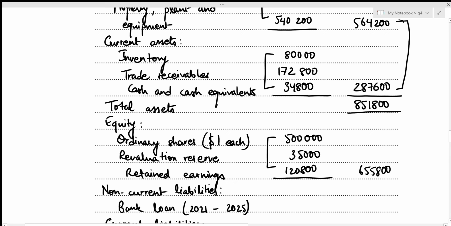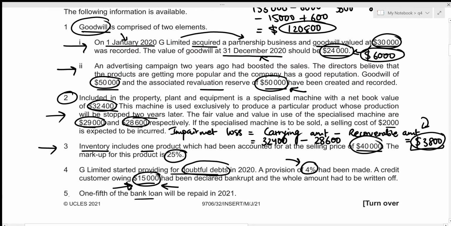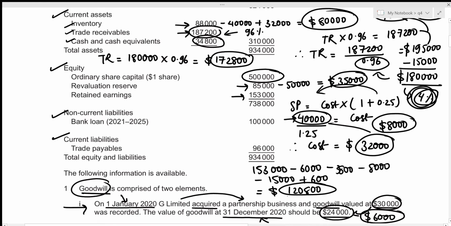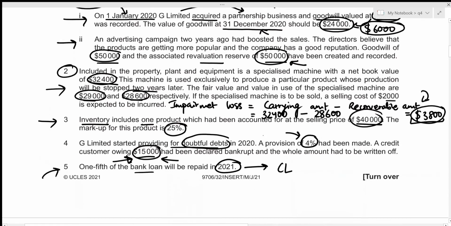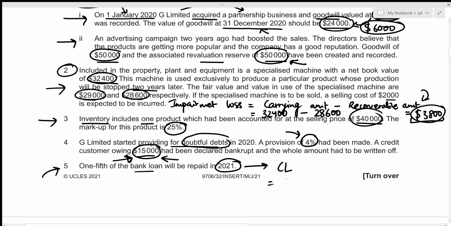655,800. Okay, now we can move towards the non-current liabilities of bank loan, and we were given additional information regarding bank loan. Right here, 1/5 of the bank loan will be repaid in 2021, which means that this will be repaid within a year. So this automatically now becomes the current liability. So let's figure out the 1/5 of bank loan. We can see that previously it had the value of 100,000. So 1/5 will now be transferred to our current liabilities. That's going to be 100,000 times 1/5, which results in the current liability to have the value of 20,000.